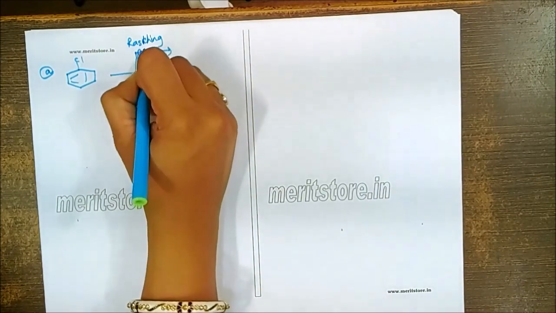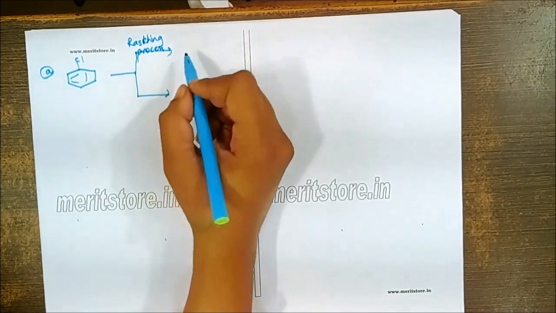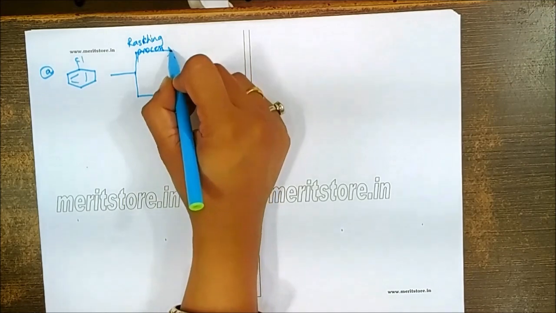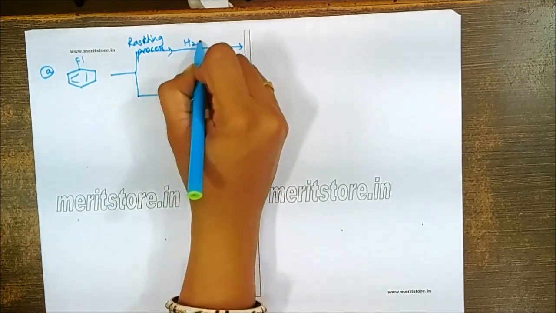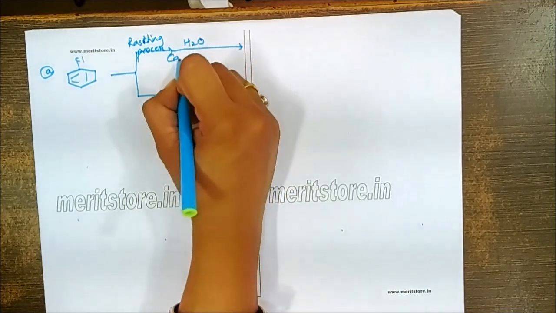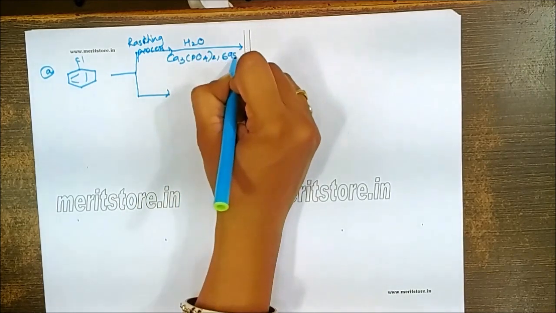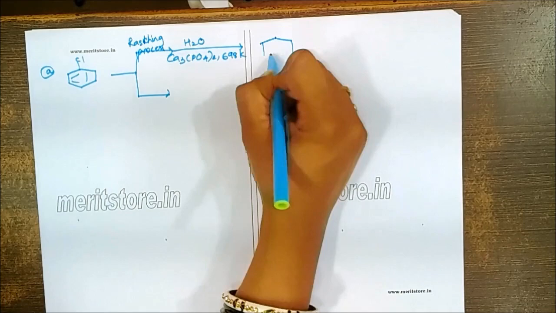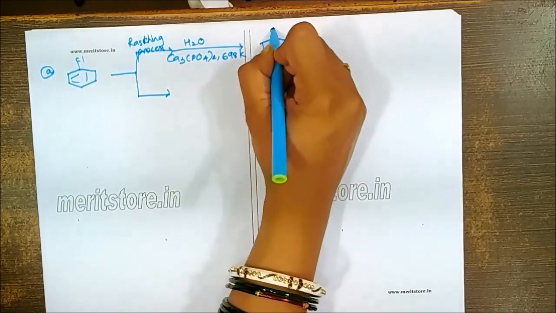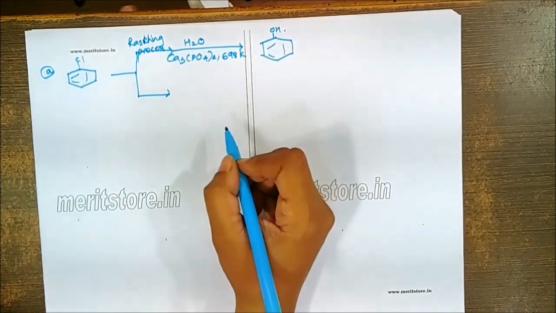where this particular chlorobenzene is allowed to react with superheated steam in the presence of calcium phosphate as a catalyst at around 698 Kelvin, where the direct replacement of the Cl by the OH will give you the corresponding phenol.